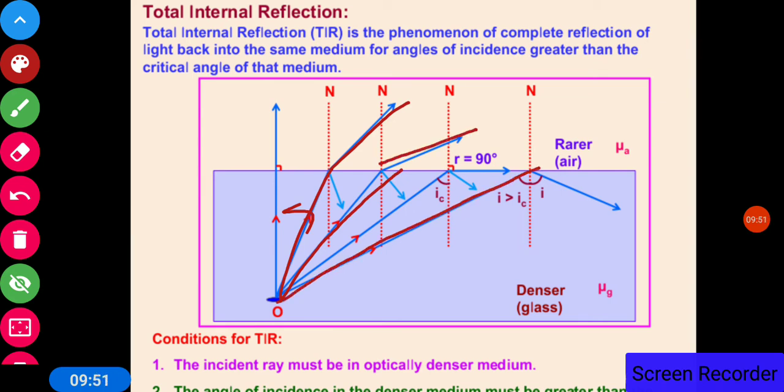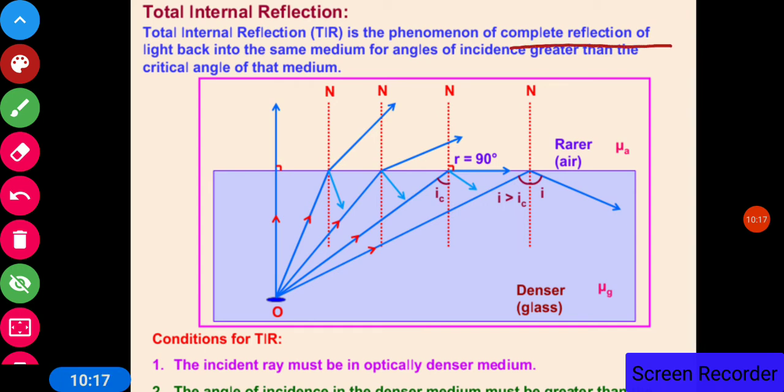Slightly increase the angle of incidence, then one time will come when the angle of refraction is equal to 90 degrees. So the light ray, instead of traveling into the rarer medium, will be parallel to the interface, and if the angle is increased, then instead of going to the rarer medium, it will come back into the denser medium. So this phenomenon is known as total internal reflection.